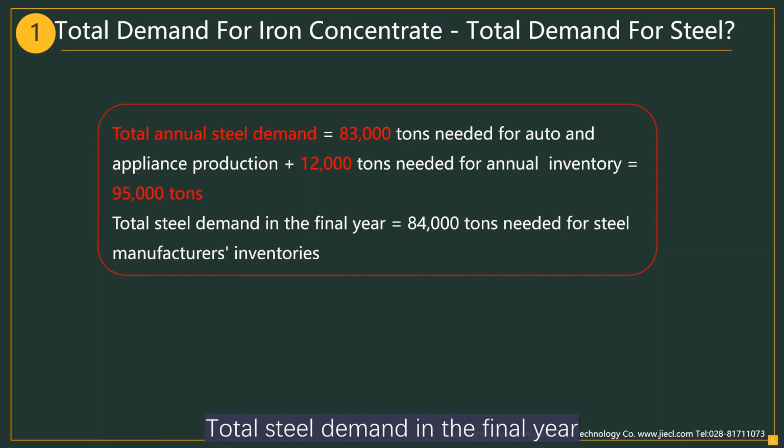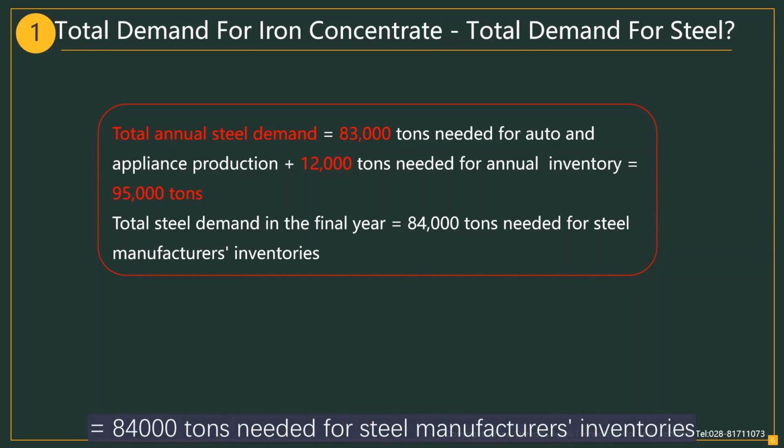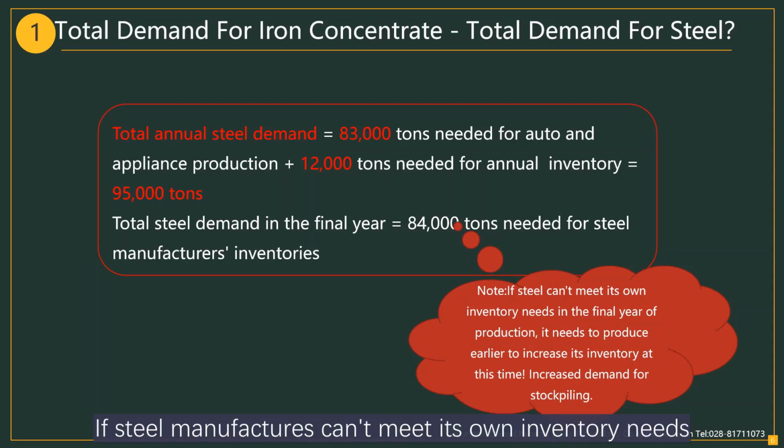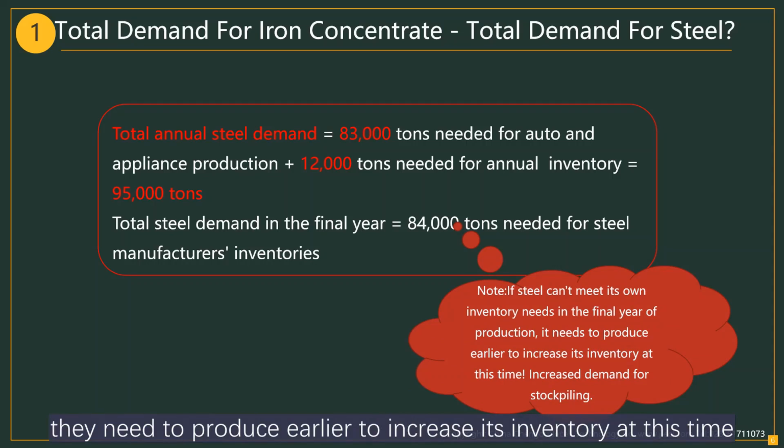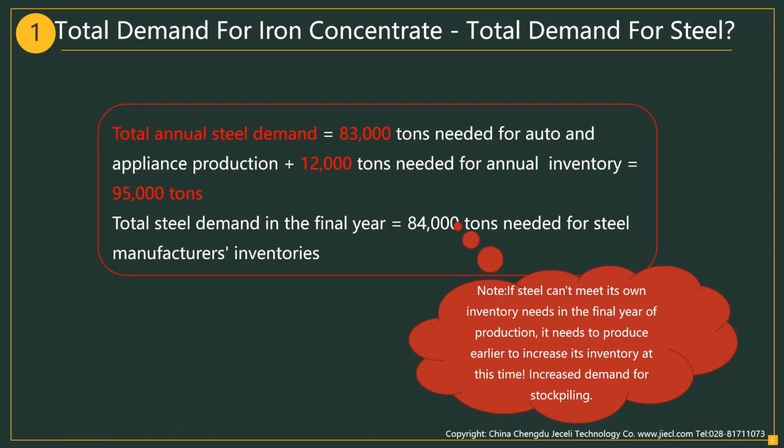Total steel demand in the final year is equal to 84,000 tons needed for steel manufacturers' inventories. If steel manufacturers can't meet their own inventory needs in the final year of production, they need to produce earlier to increase their inventory at this time. Increased demand for stockpiling.